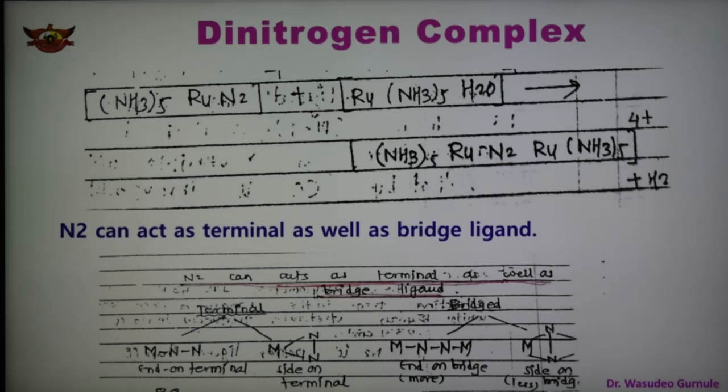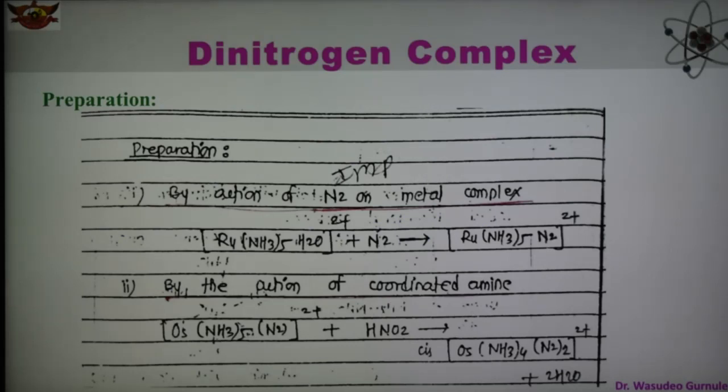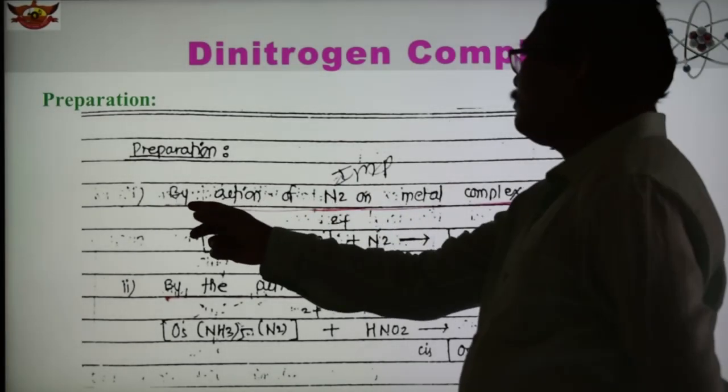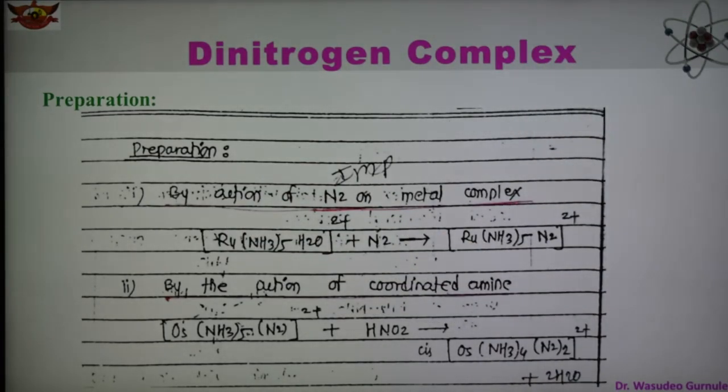So this is an important compound, and now some reactions: preparation. These dinitrogen complexes can be prepared. The first reaction is by the action of nitrogen on the metal complex.